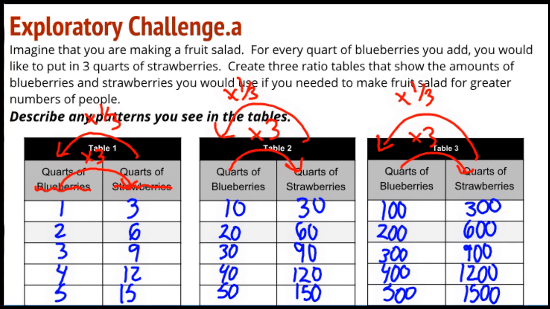And this actually goes back to the value stuff that we worked on a few lessons ago, that the value of this ratio here, that the quarts of strawberries are 3 times the quarts of blueberries, and the quarts of blueberries are 1/3 the quarts of strawberries. Remember, we found the value, wrote it as a fraction. So that's where these numbers, 1/3 and 3, come from, is I'm actually looking at the value of these ratios that we have built.